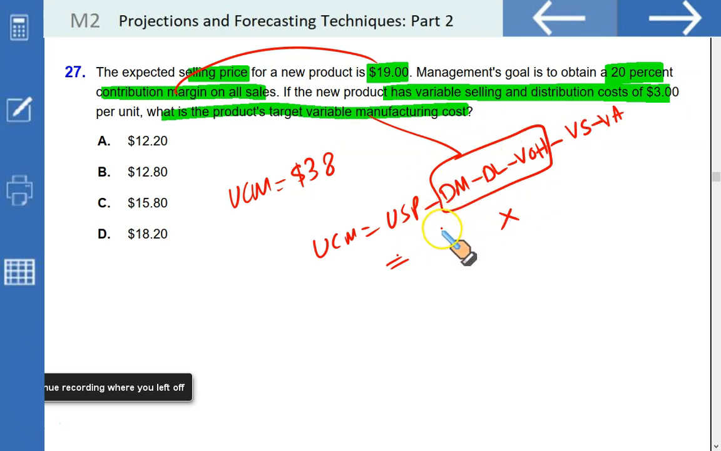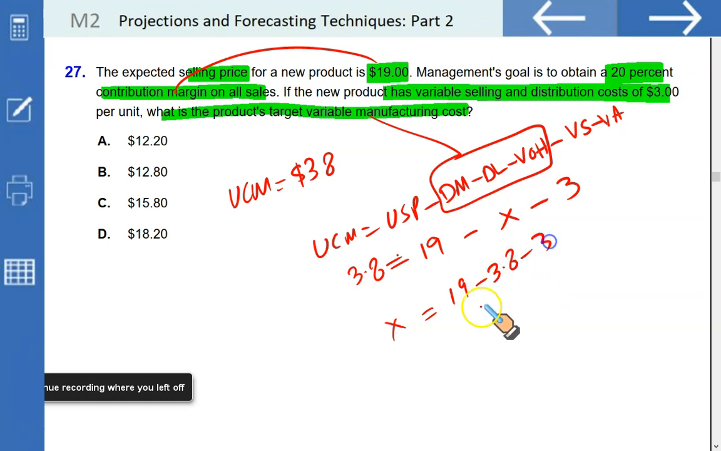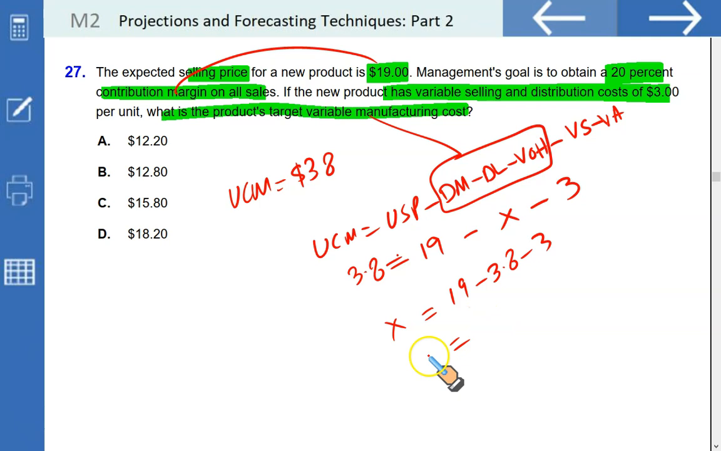Unit selling price being 19. Variable selling distribution given as 3. Unit contribution margin is 20% of the selling price, which is 3.8. Make X the subject of the equation, and you will get your answer. X is equal to 19 minus 3.8 minus 3, and you get your answer: 12.2, and that is A.